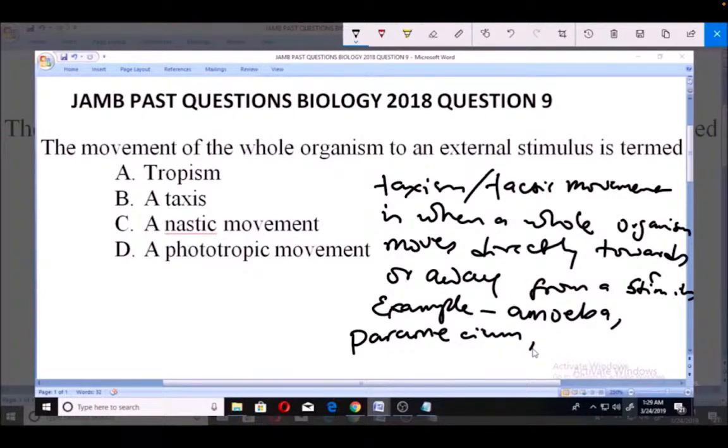So taxis is the answer because we're talking about the movement of the whole organism. Whenever we have the movement of the whole organism in response to a stimulus, we call it taxism or a tactic movement. So option A is the answer to this.